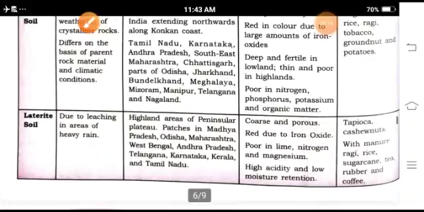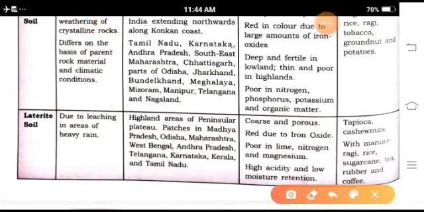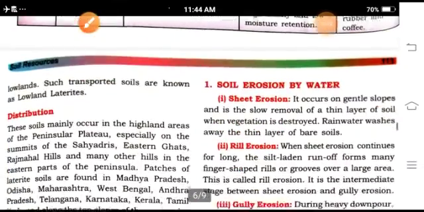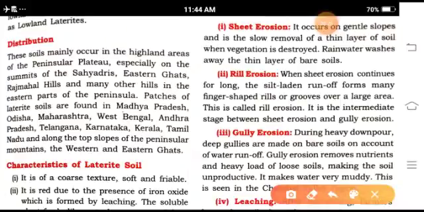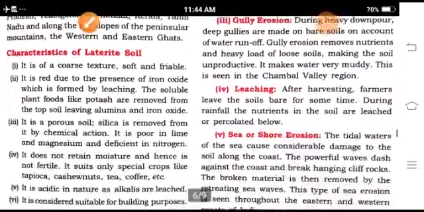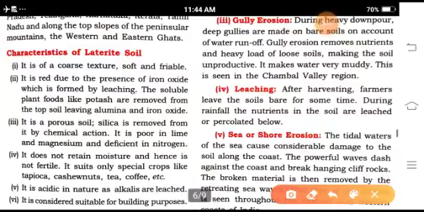Some crops like rubber, coffee, ragi, rice and some tea are grown in the laterite soil. Now the distribution of laterite soil, once again: Madhya Pradesh, Odisha, Maharashtra, West Bengal, Telangana, Karnataka, Kerala. As a characteristic of laterite soil, you have to see that it is a porous soil.